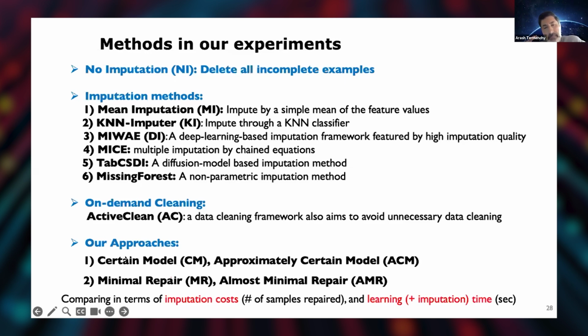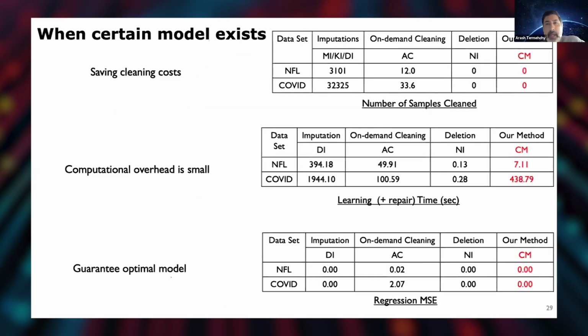The comparison is based on the imputation cost, the number of samples we need to repair, because in many domains we still need to use experts. So it's important to reduce their work in repairing the data. And also the learning and imputation time. So these are the cases. For these two data sets, for example, NFL and COVID, basically here, the minimal repair, sorry.